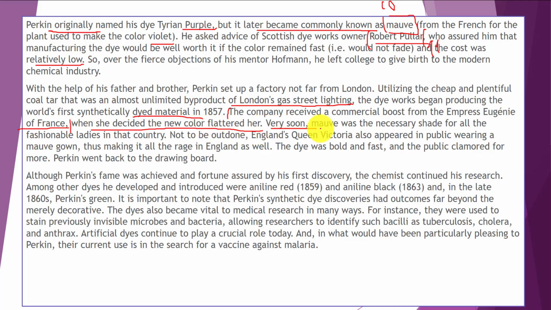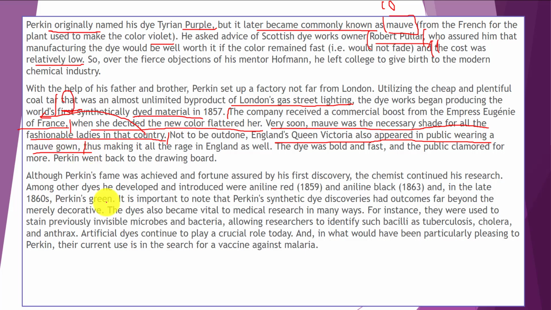Very soon mauve was the necessary shade for all the fashionable ladies in that country, and that country refers to France, and France is the answer of question 12. Not to be outdone, England's Queen Victoria also appeared in public wearing a mauve gown.